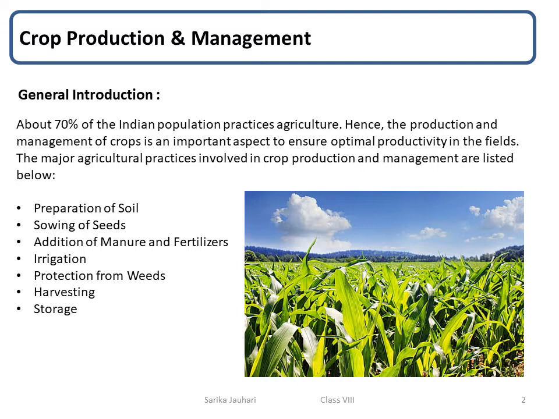Cultivation of crops involves several activities undertaken by farmers over a period of time. These practices are preparation of soil, sowing, adding manure and fertilizer, irrigation, protecting from weeds, harvesting, and storage.